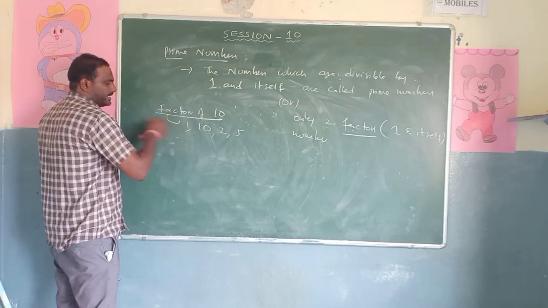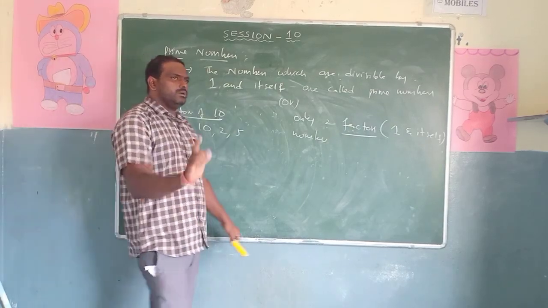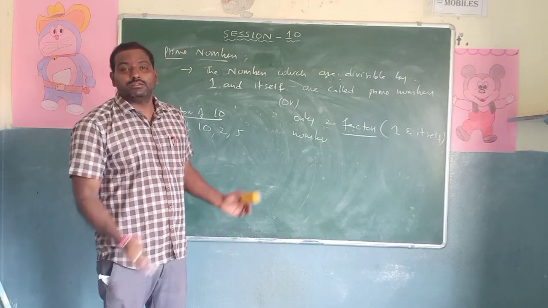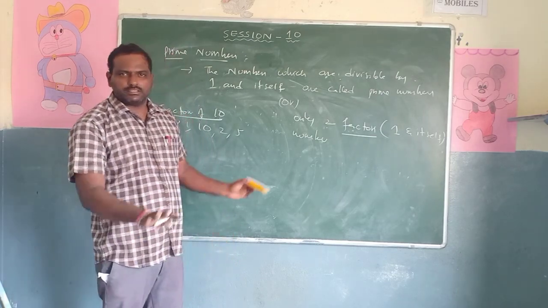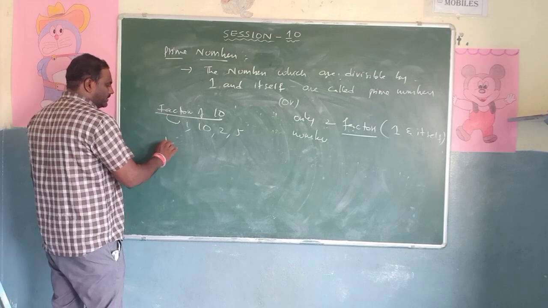All these are called factors. That means the tables in which it comes, the numbers with which it is divided, are called its factors. Right? Next, one more example.